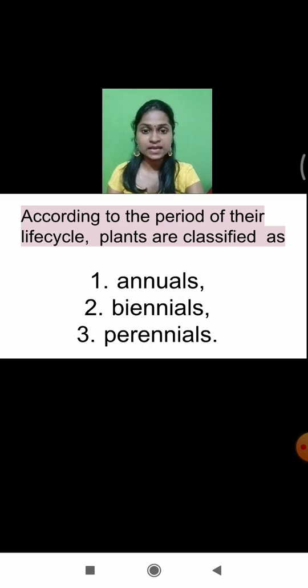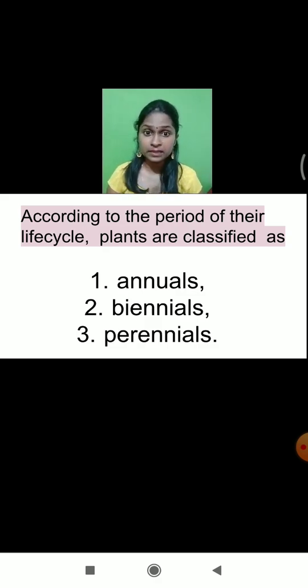Students, today we are going to learn about the three types of plants which we divide according to the period of their life cycle. What is the meaning of the period of their life cycle? You know that there are certain varieties of plants which can complete their growth in only 1 year.